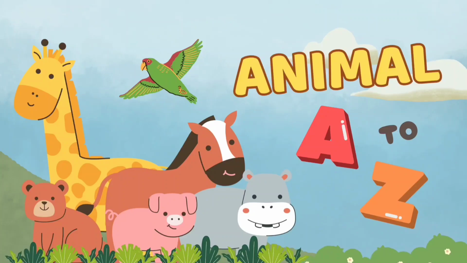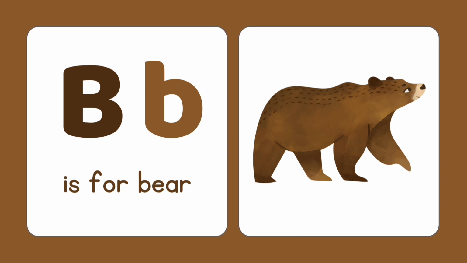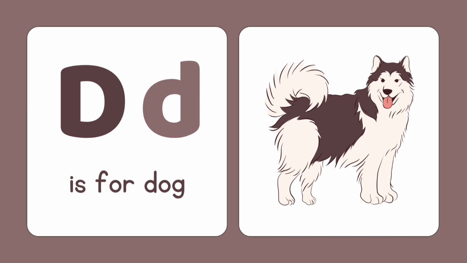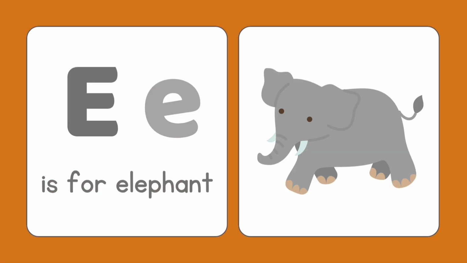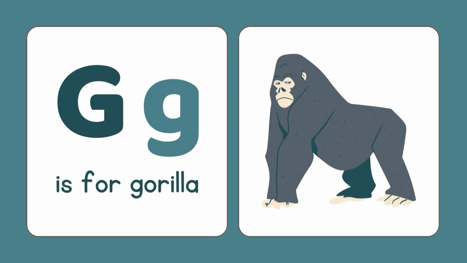Animal A to Z. A is for alligator. B is for bear. C is for cat. D is for dog. E is for elephant. F is for flamingo. G is for gorilla.